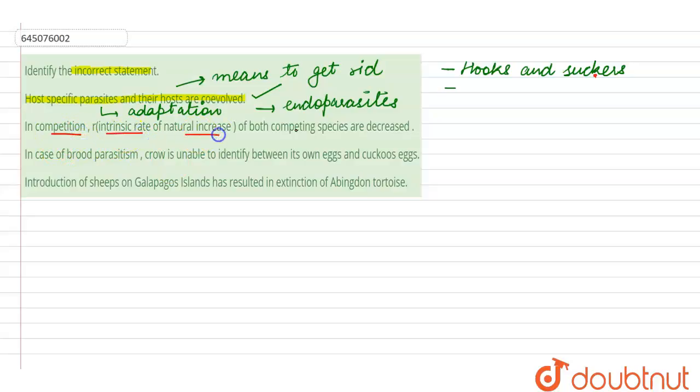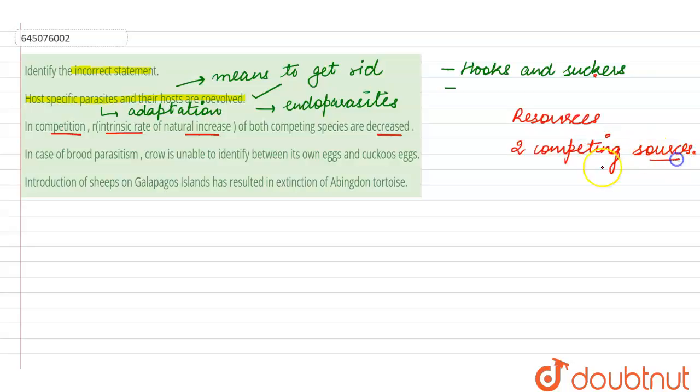While the second statement says that in competition, r, that is the intrinsic rate of natural increase, is decreased in both the competing species. So this is right, because the resources in the environment are limited. So both the species, that means there are two competing species, are going to compete and they are going to get some of the resources and not full resources.